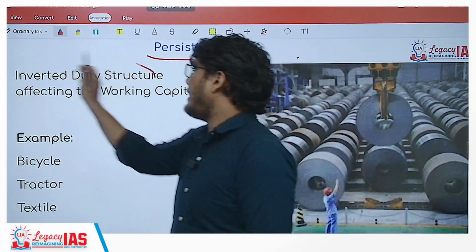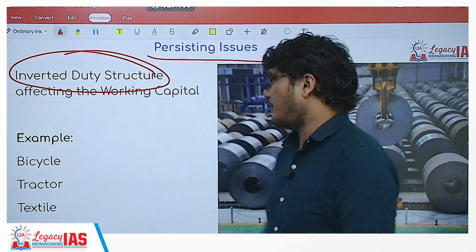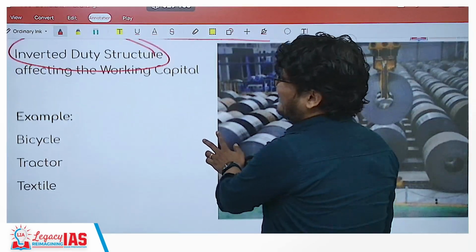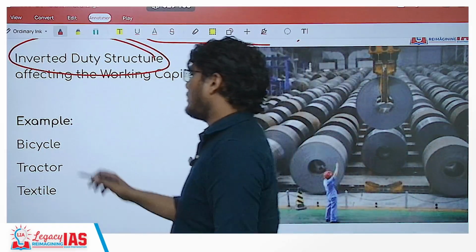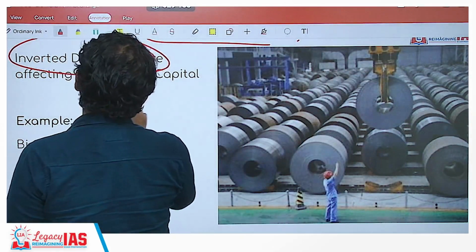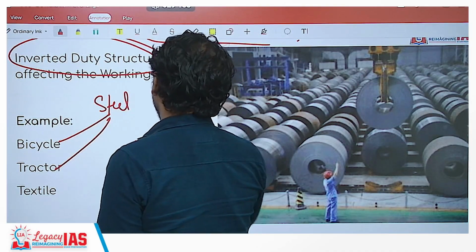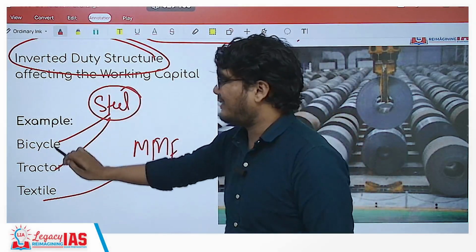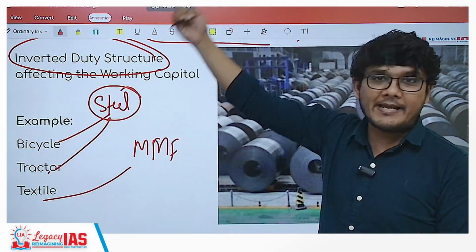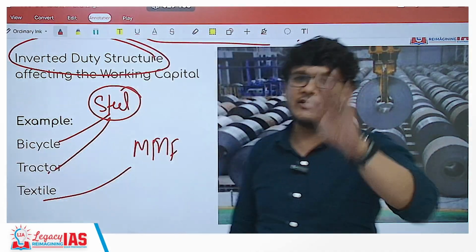That means the inverted duty structure, which I already informed you about. Inverted duty structure is where the tax on the raw material is higher than the tax on the finished good. That structure still exists for steel and bicycle and tractor, for man-made fiber and the textile garment. So steel, which is a raw material for bicycle and tractor, is taxed at a higher rate, 18%, whereas a bicycle, for example, is taxed at just 5%.